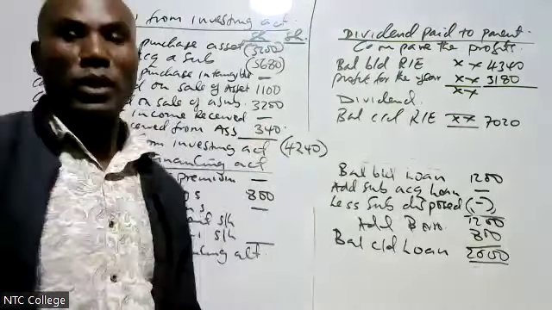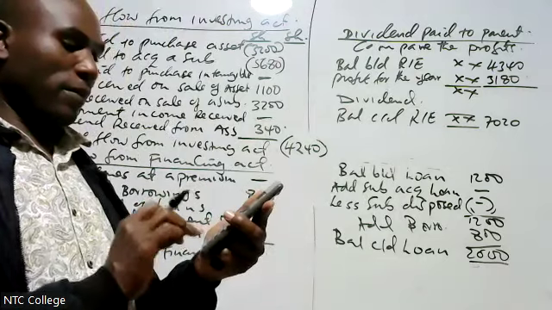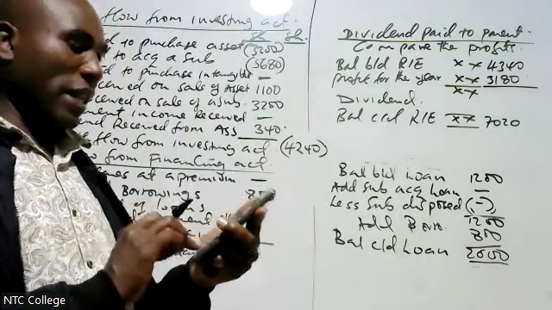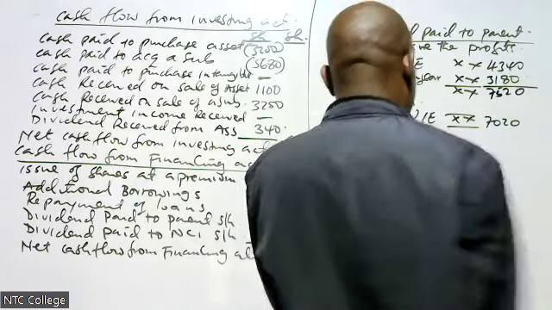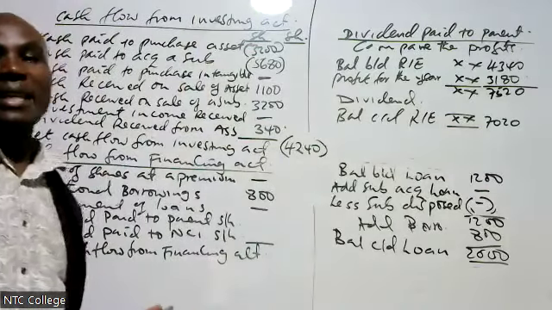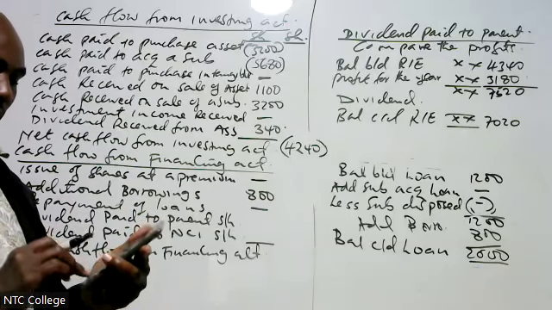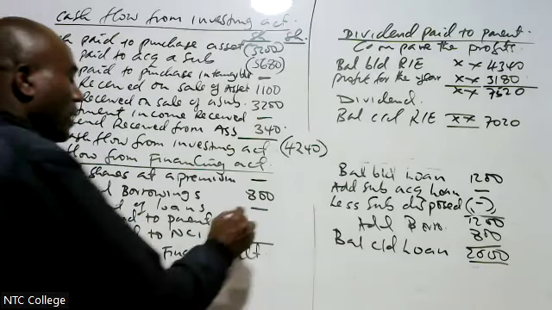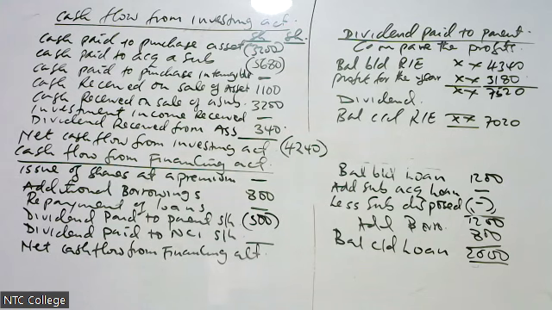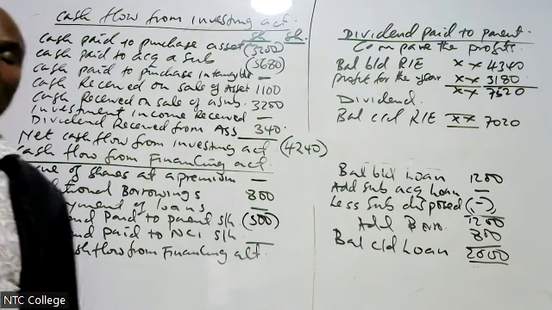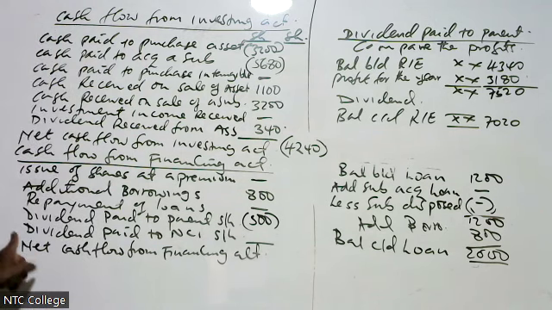Profit for the year attributed to the owners of the parent, which I now take 4340 plus 3180. I get 7520. But at the end, the examiner is giving me 7020. Therefore, how much did I pay? Oh, 500. I less 500. Then we go to the last item.